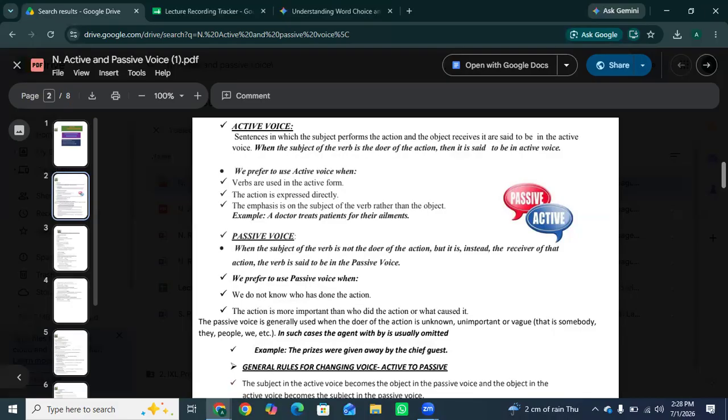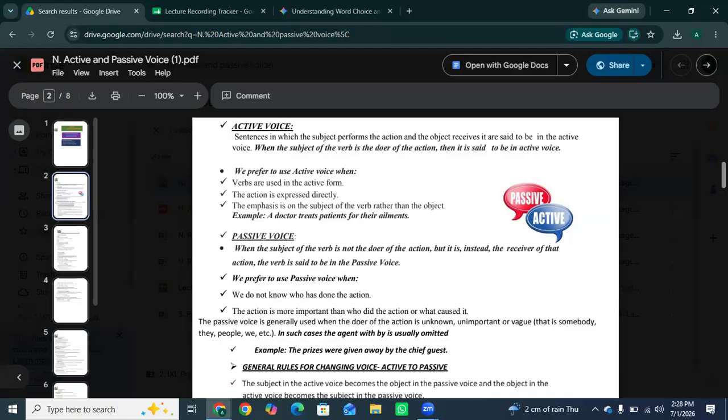The passive voice is generally used when the doer of the action is unknown, unimportant, or vague, such as somebody, they, people, we. Like in this sentence, the prizes were given away by the chief guest. In such cases, the agent with by is often omitted.